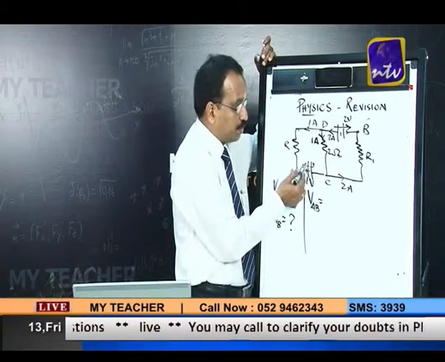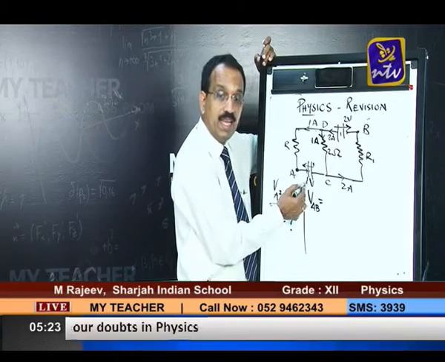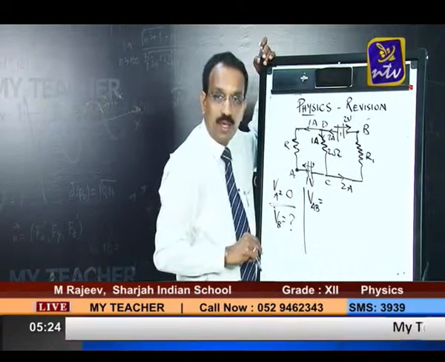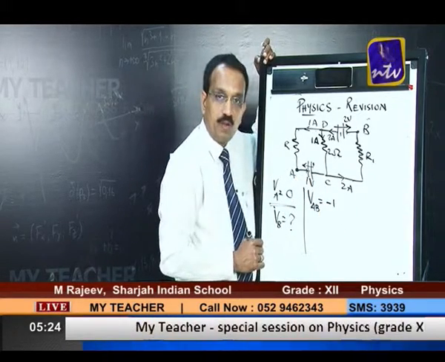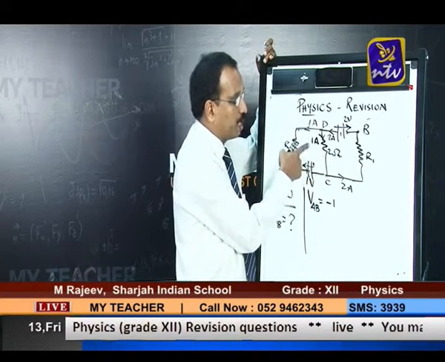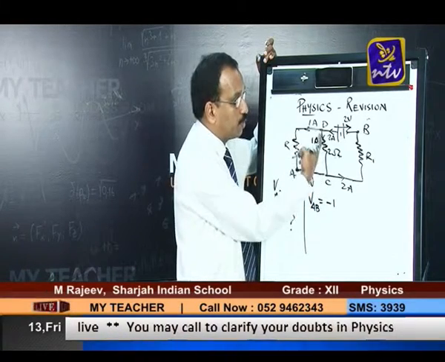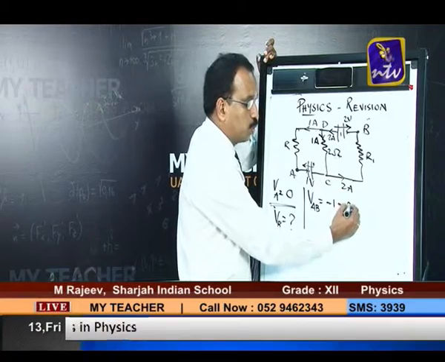See what you first observe, the EMF like this is 1 volt, right? And the arrow is opposite to the direction in which you are going. So it should be -1, correct? And then this one is the potential difference 2 multiplied by 1, 2 into 1, and here also the arrow is opposite, so negative 2 into 1.